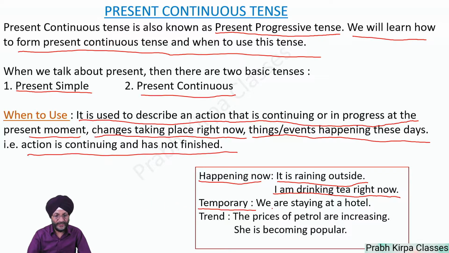Temporary: We are staying at a hotel. We are staying at a hotel for a few days and we will go back to our own house. This is for a temporary purpose. So whenever we talk about an action which is temporary, we use present continuous tense. When we talk about a permanent feature, then we use simple present. For example, we live in New Delhi.